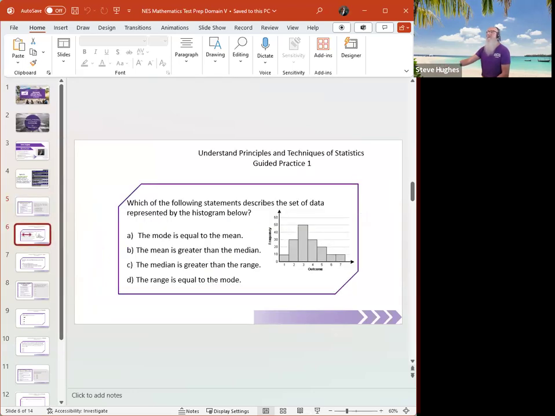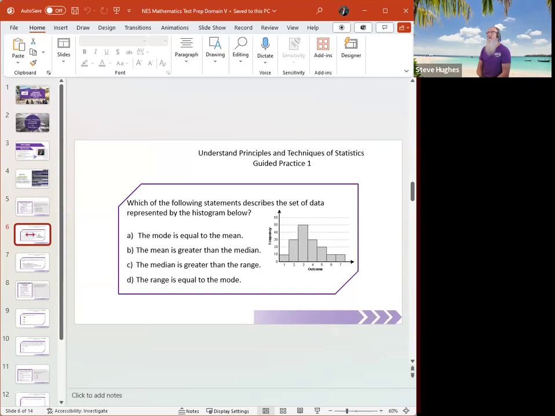All right, next question. It says, which of the following statements describes the set of data represented by the histogram below? We're trying to compare the mode and the mean, everybody. Now remember, in a normal distribution, the mean and the median and the mode are all the same. So this says the mode is equal to the mean is greater than the median is greater than the range is greater, or I'm sorry, the range is equal to the mode.